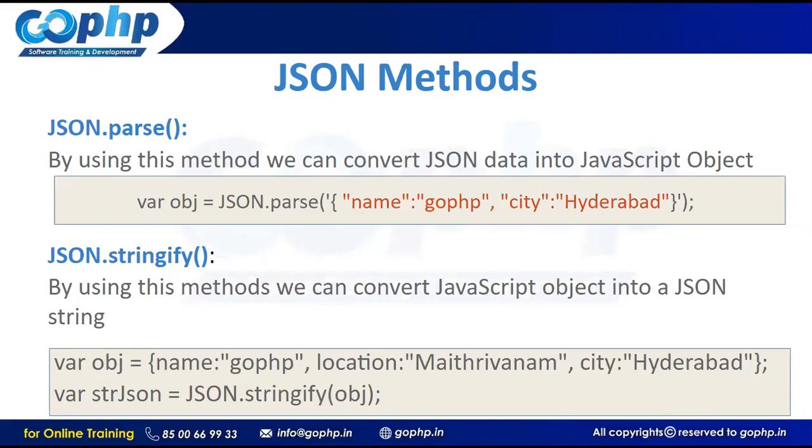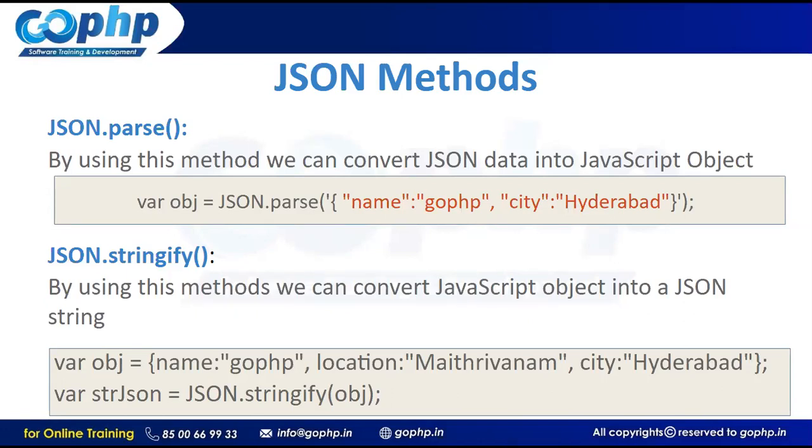In the same manner, JSON.stringify. Now, a user fills the form in our JavaScript application. Let us assume a user fills the registration form. He entered his first name, last name, city, country, everything. So on submit of the button, I have to send the data to the server. Can JavaScript insert the data into the database directly?